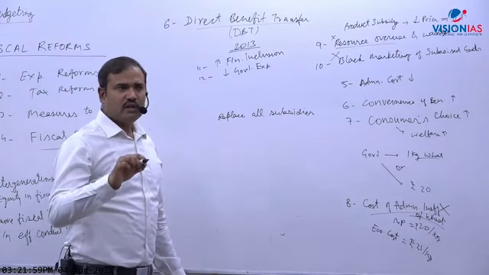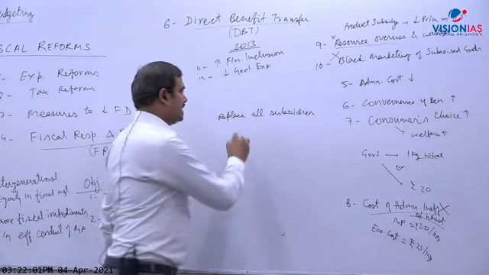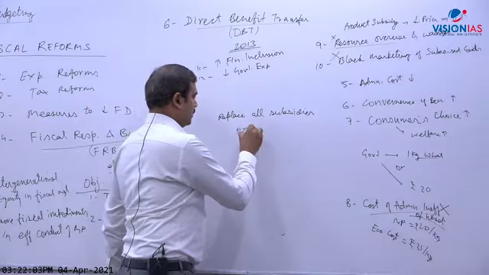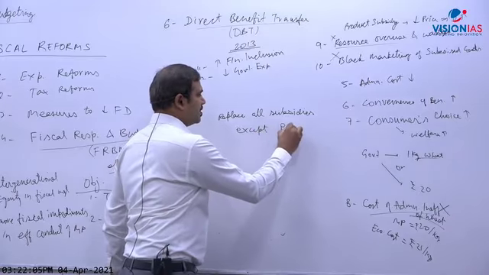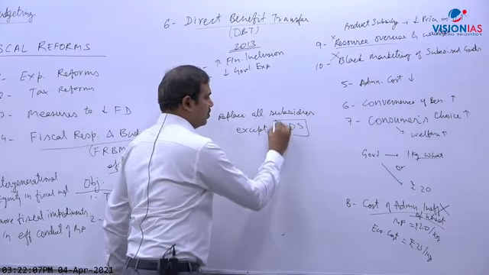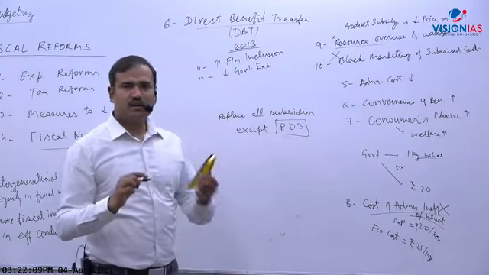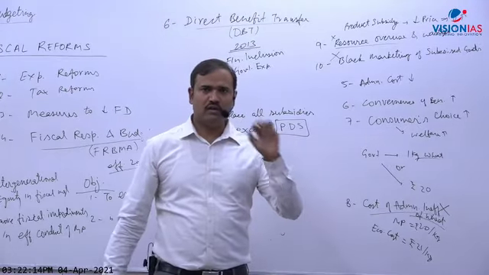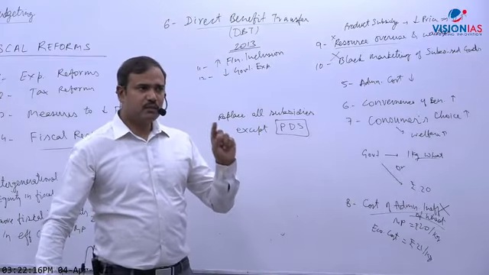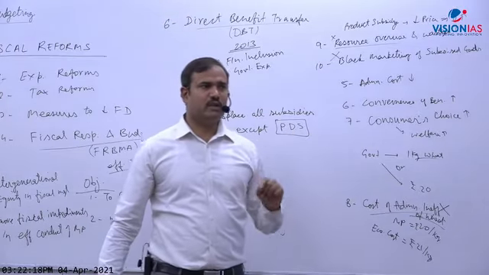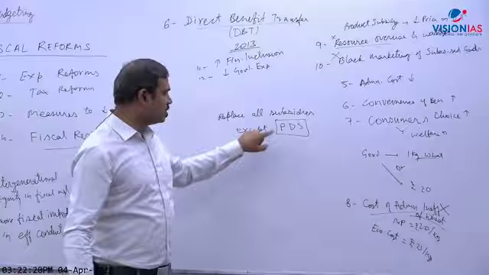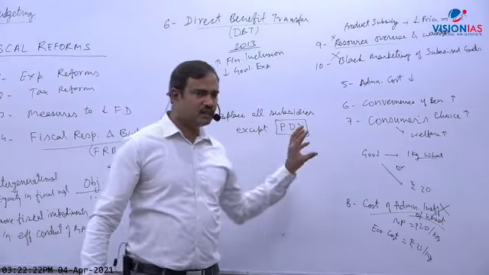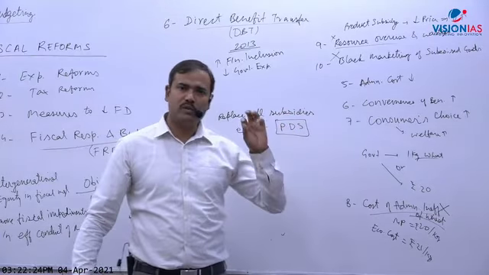What I believe is that the government should replace all subsidies except PDS, the public distribution system. So I think certainly yes, except one subsidy. My suggestion is only: except the food subsidy. Yes, Rohit, you are correct. You have mentioned this directly. So I think the food subsidy should be retained. PDS means the public distribution system, or we can say the food subsidy should be retained.